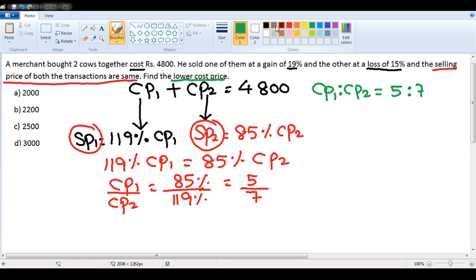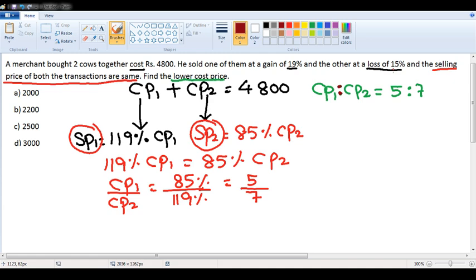Anyway, I will teach you in more detail when I take the ratio topic, but I am just giving you a hint in this particular topic. Now, see here, the ratio of cost price 1 and cost price 2 is the same. In my previous problems, according to my assumption I was getting something, according to the question something else was given, so I was converting back to the question. Same analogy I will use here. No change in approach. Instead of my assumption, I will take the ratio. That's the only difference.